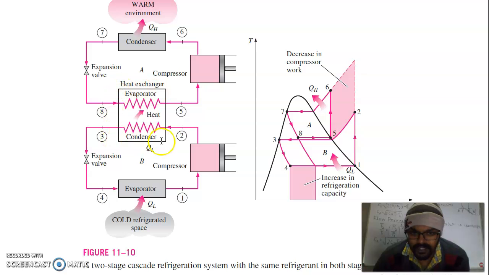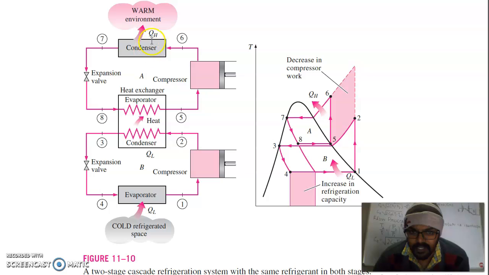So we use this heat exchanger, and after taking this heat, it is rejected as QH to the warm environment. So QL heat is taken, and this QL heat is rejected by the condenser to this evaporator, and thus the total heat QH is rejected to the warm environment. You can see these two cycles are in the same dome, where we are using these two refrigeration cycles.